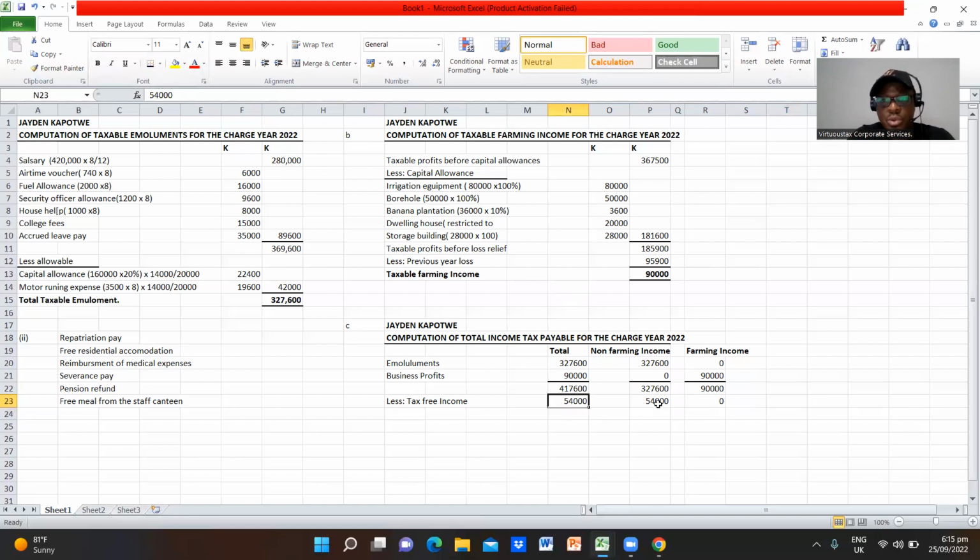I hope you have followed what we are doing. I'm not adding, I'm deducting there. That's why I've put less. As accountants, we use the word less, so get used to that term.